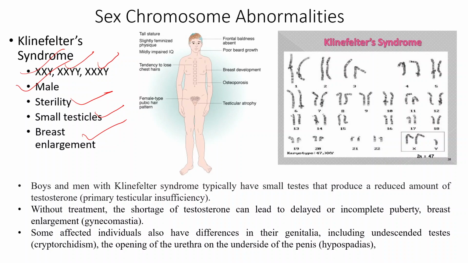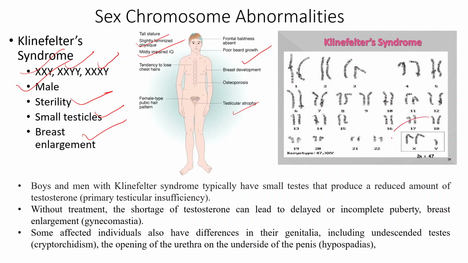Some other symptoms that the individual will show will be of slightly feminized physique with mildly impaired IQ level, poor beard growth, then testicular atrophy or female type of pubic hair pattern can be seen in these type of individuals.